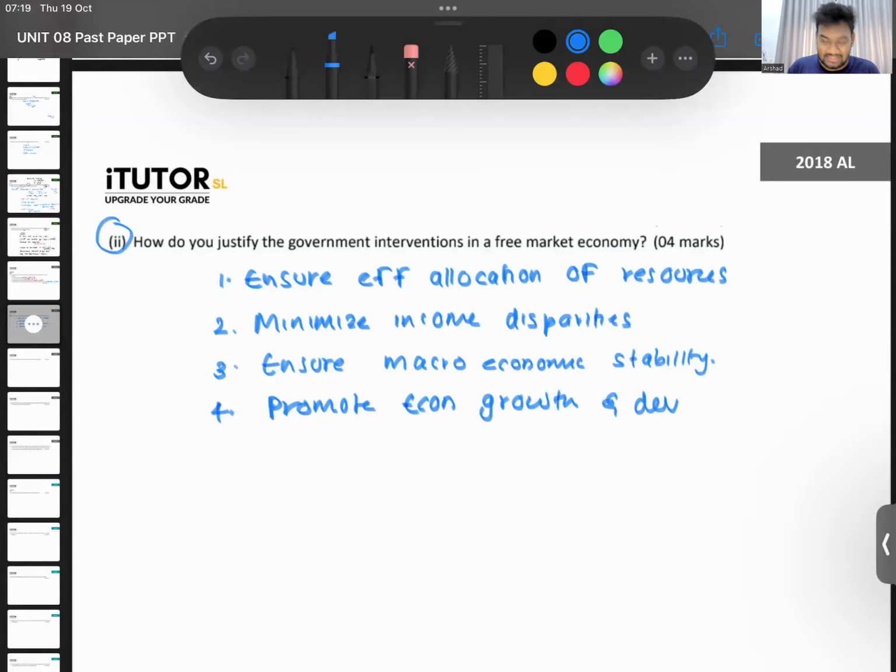Under MS, how to express? Macroeconomic stability. So macroeconomic stability is to make sure the government uses its fiscal and monetary policy to control aggregate demand and aggregate supply, and thereby to control inflation, unemployment rates, and exchange rates. To make sure the whole macroeconomy is stable, with no very high inflation and no very high unemployment, they will use their policies and ensure there is macroeconomic stability.